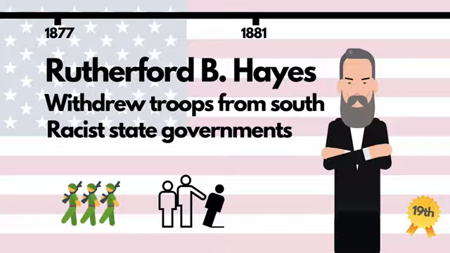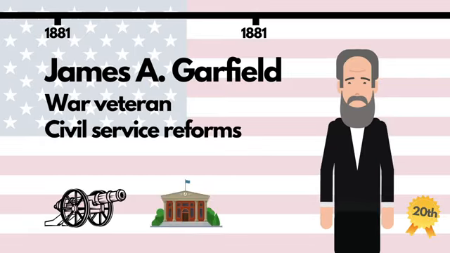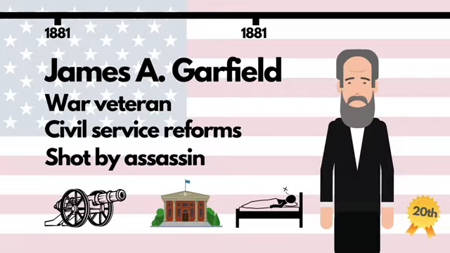He was succeeded by James Garfield, another Civil War veteran who had fought for the Union and who had served in Congress for many years. Garfield continued Hayes's reforms against corruption, but his presidency was cut short when he was shot by an assassin.